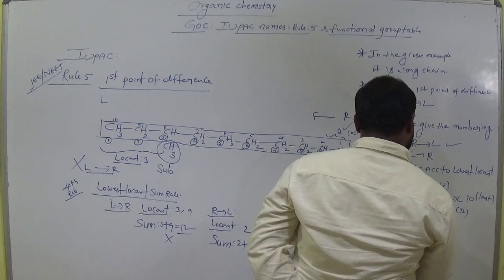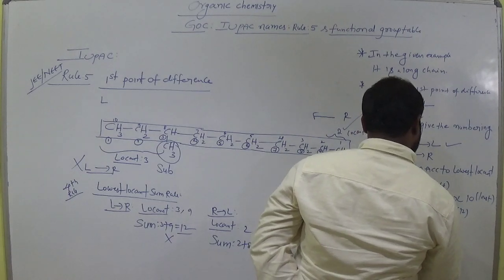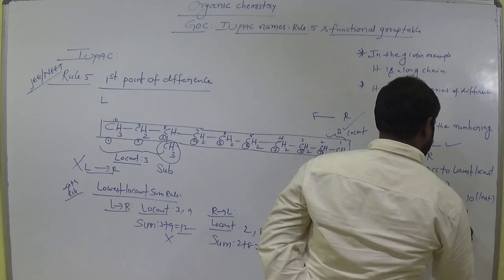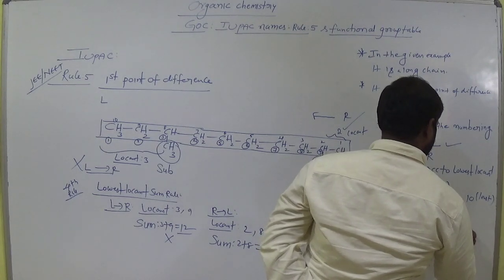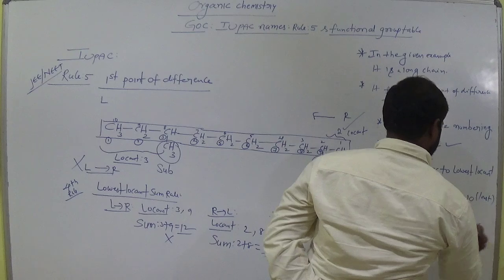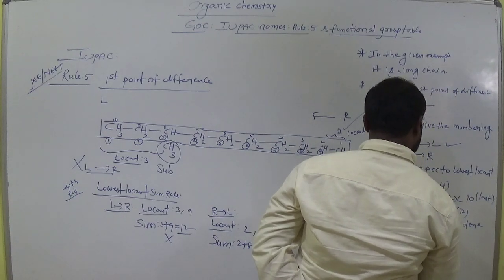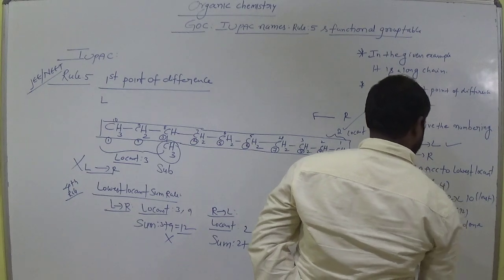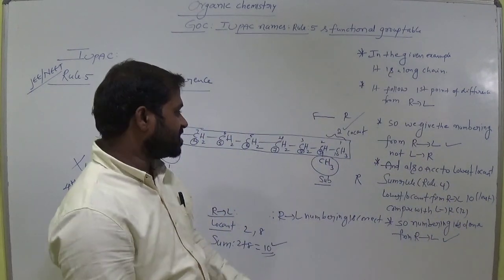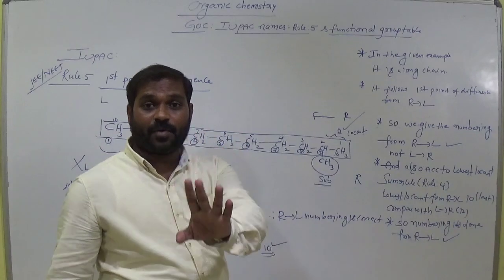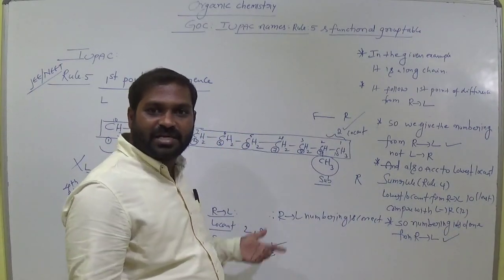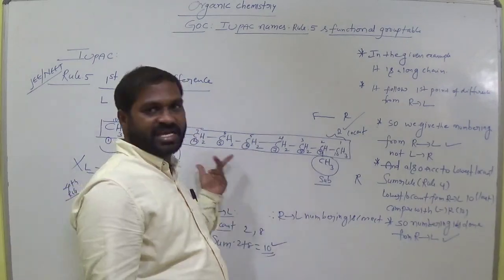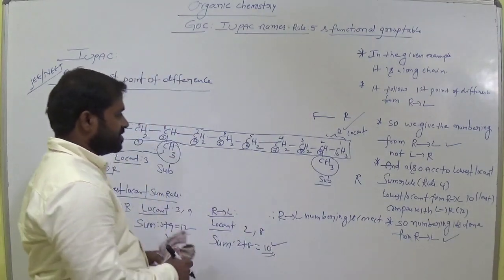So numbering is done from right to left. Okay, here first point of difference is the main important. It may follow lowest locant sum rule or not, may or may not be, so not necessary in this longest case. Okay, I will write it here.